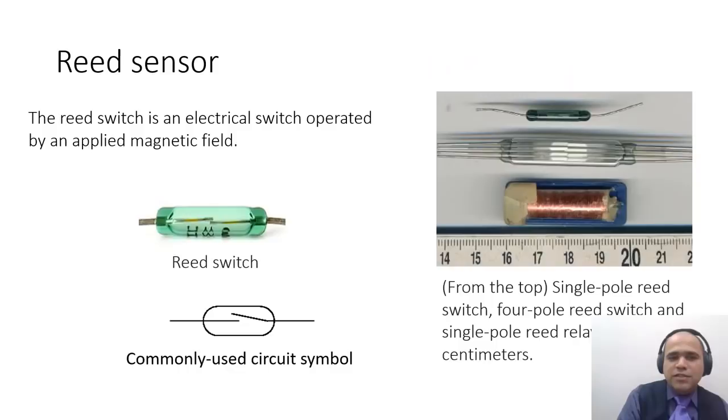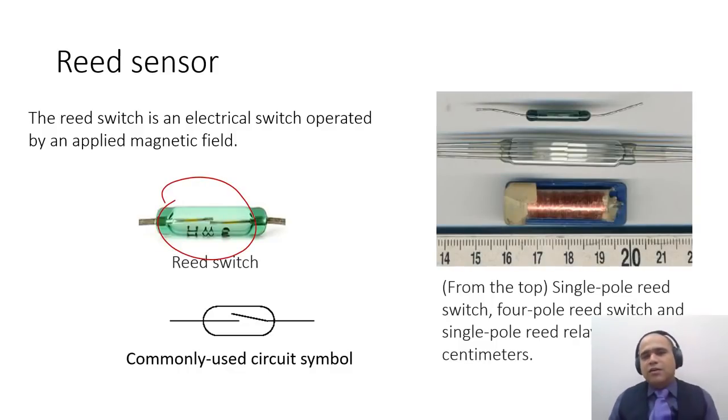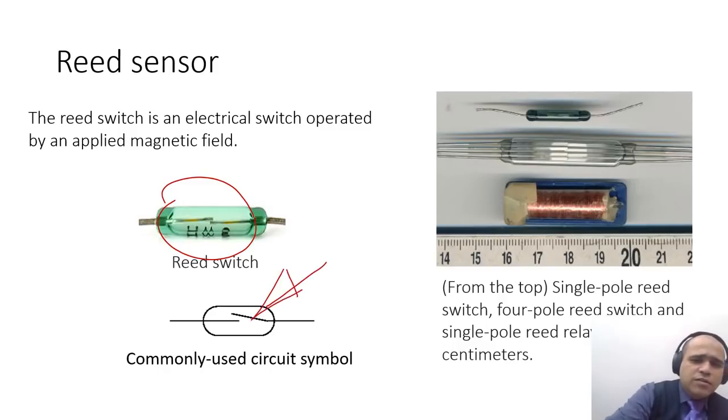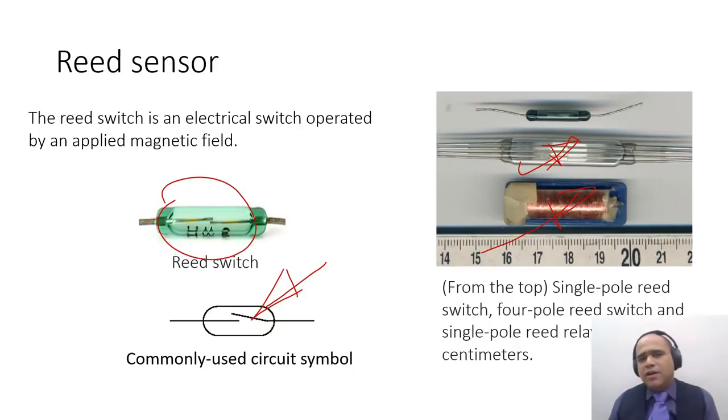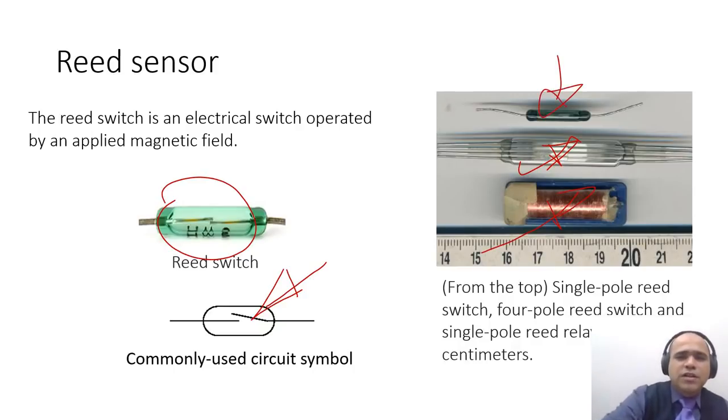So what is a reed switch? This is nothing but a switch that gets activated when a magnet is very close to it. So the reed switch is commonly used in many applications. There could be a multi-reed switch, and there could be even a relay type reed, and this is a commonly used relay switch. So when you bring a magnet close to the reed switch, it turns on.